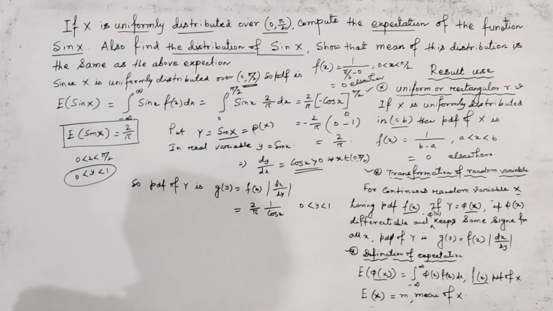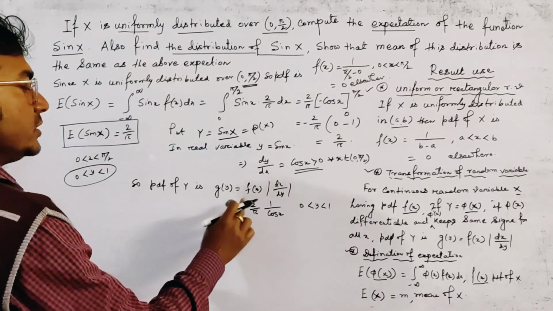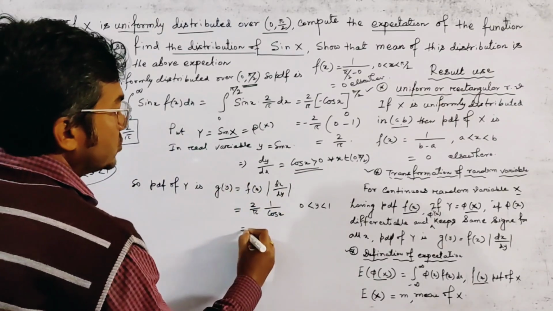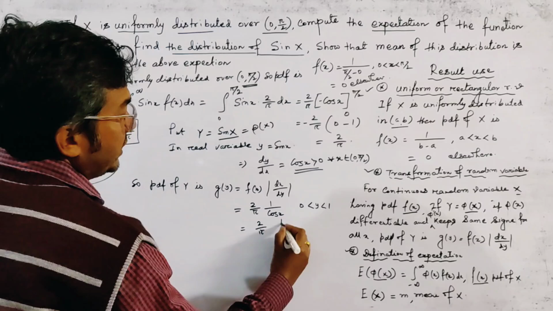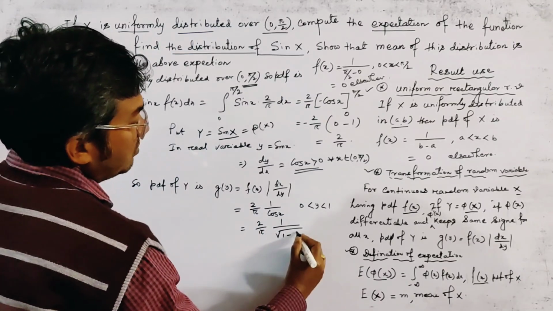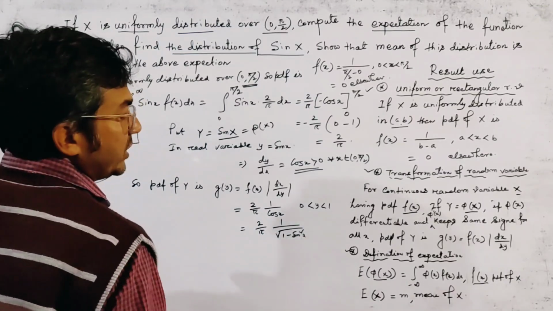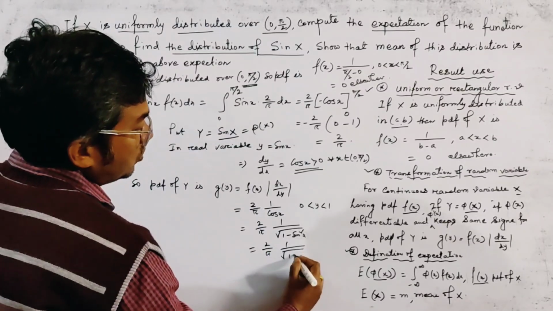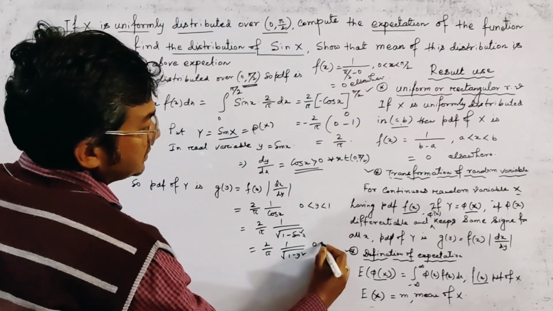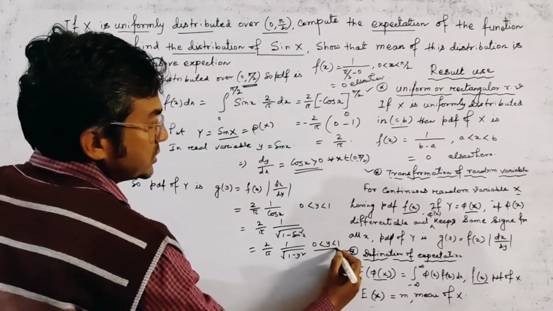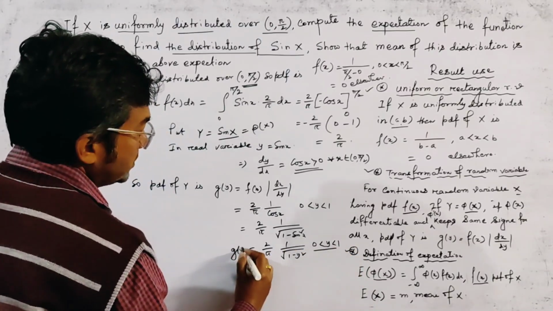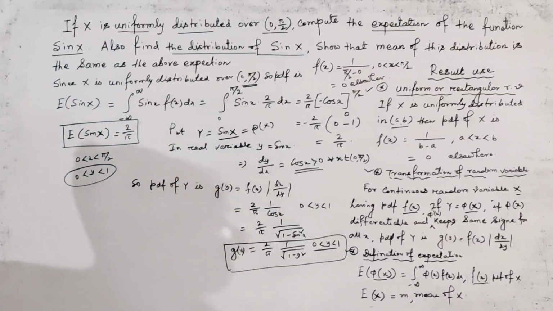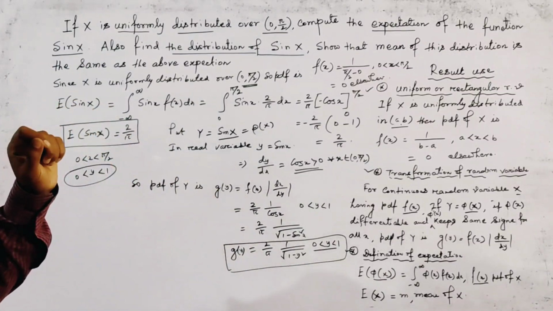PDF of y. Now since this is a function of y, we have to transform x to y. To transform x to y, we put 2 by pi, this is 1 by root under 1 minus sin square x. This is 2 by pi into 1 by root 1 minus y square, for 0 less than y less than 1. This is the spectrum and this is the PDF. So this is the probability distribution of y.